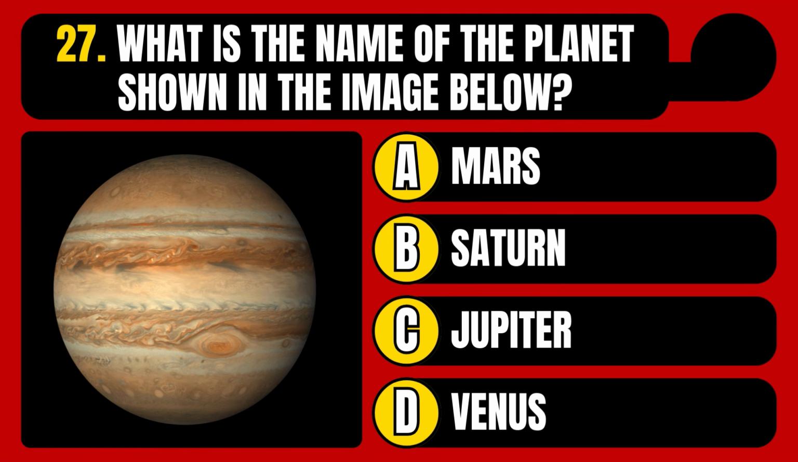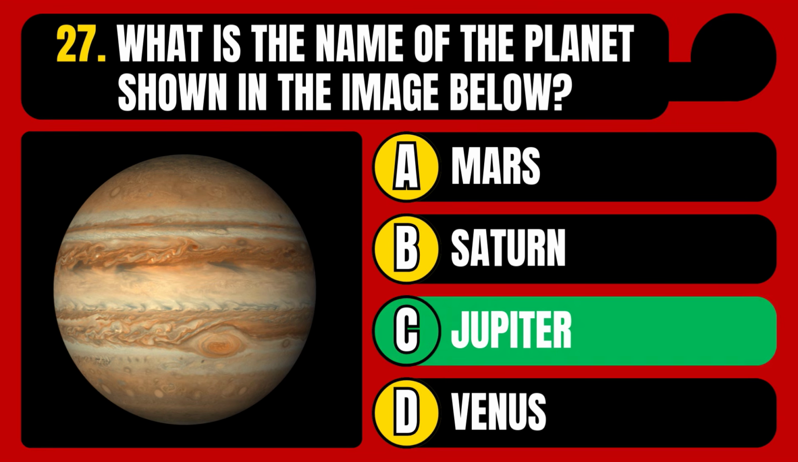What is the name of the planet shown in the image below? Mars, Saturn, Jupiter, or Venus? The correct answer is option C, Jupiter.